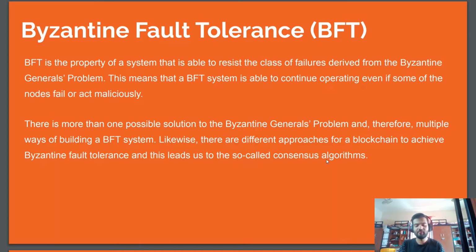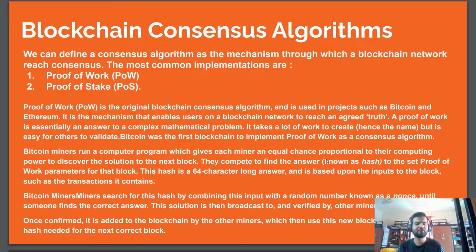So in blockchain, we have this consensus algorithm, and it can be defined as a mechanism through which a blockchain network reaches consensus. The major role or goal of these algorithms is to reach consensus among the nodes. The most common implementations we see nowadays are proof of work and proof of stake.